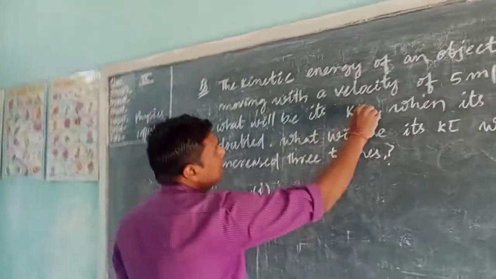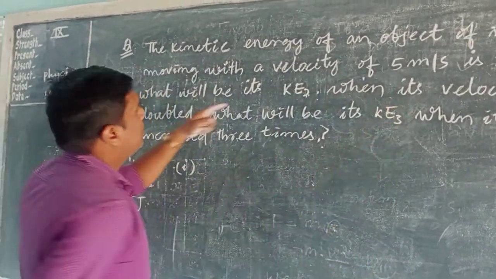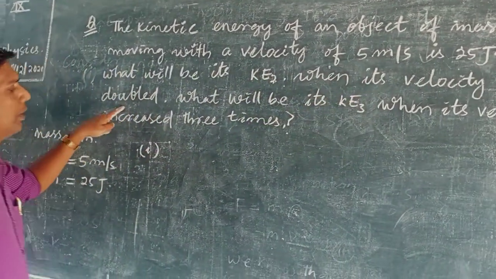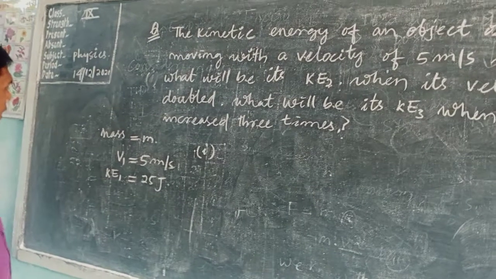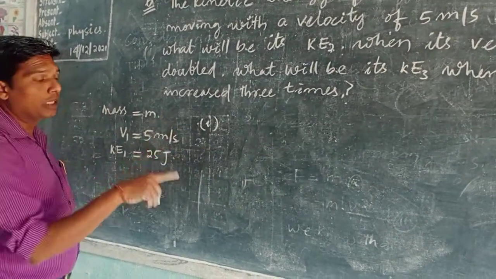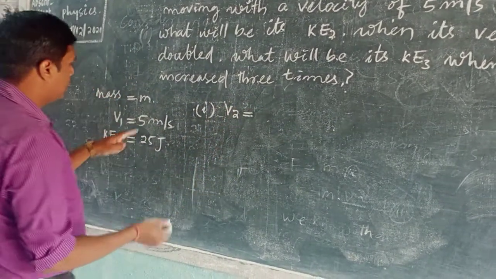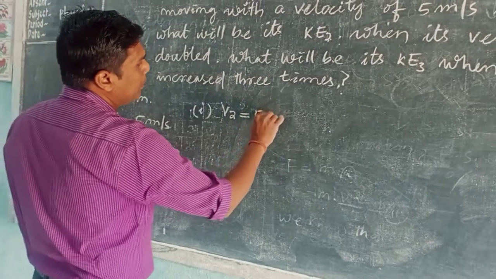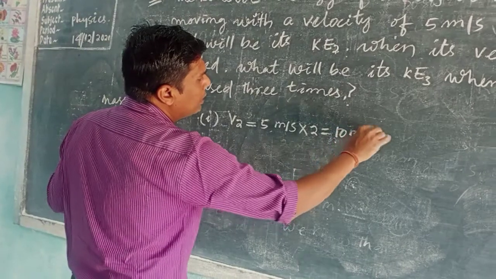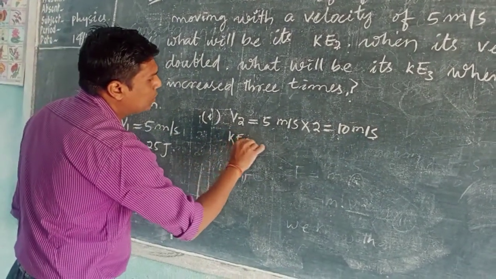Suppose this kinetic energy is 2 and its kinetic energy is suppose 3. What will be its kinetic energy when its velocity becomes double? First question. In this case v1 is given 5 meter per second, but when velocity becomes double, v2 becomes how much? Double means 5 meter per second into 2, that is 10 meter per second. So in this case we have to calculate kinetic energy.